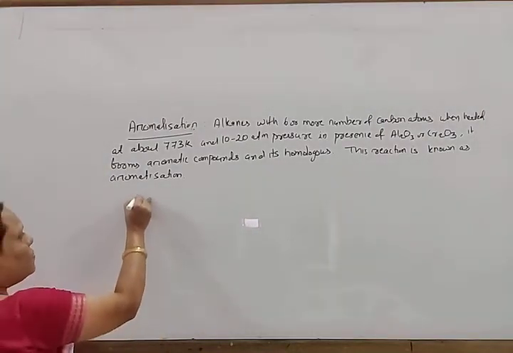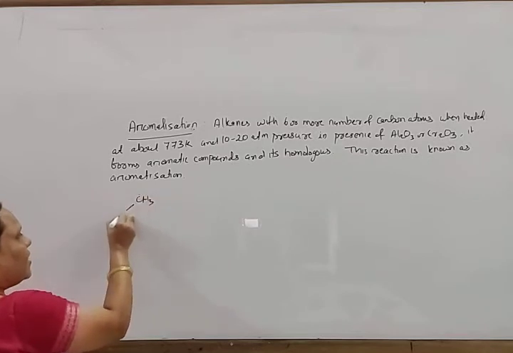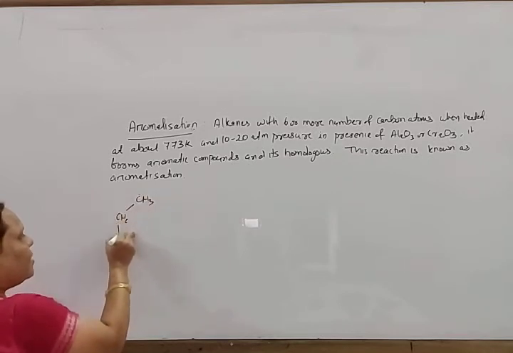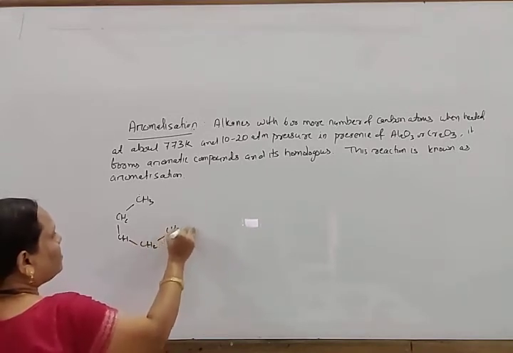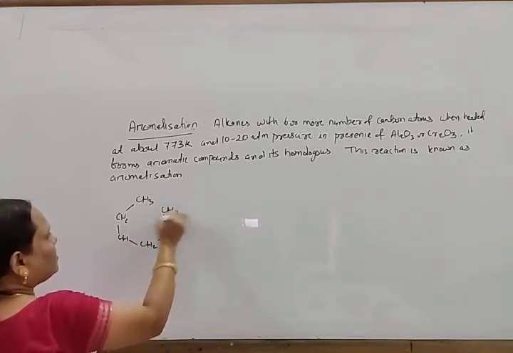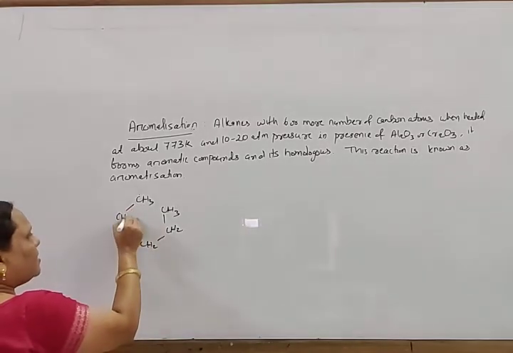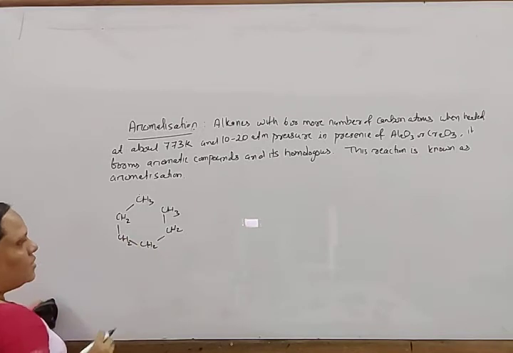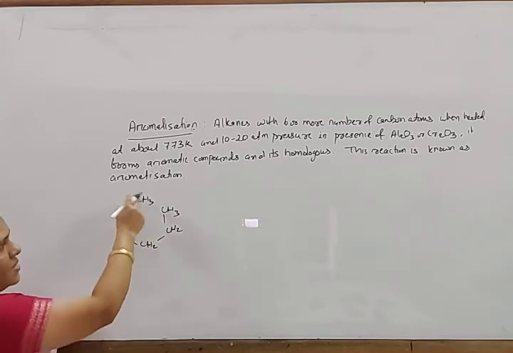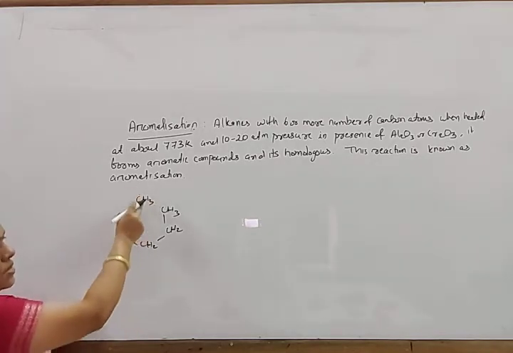Look here. Suppose there is n-hexane, CH3, CH2, CH2, CH2, CH2, CH3. Instead of a straight chain, I have written it in this way so that it becomes easier to explain. These two CH3 are not joined.